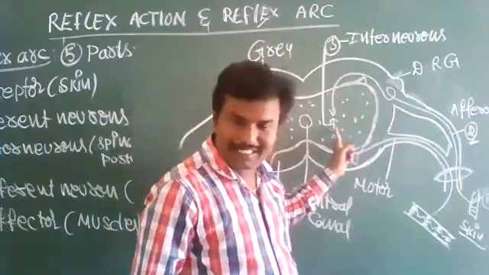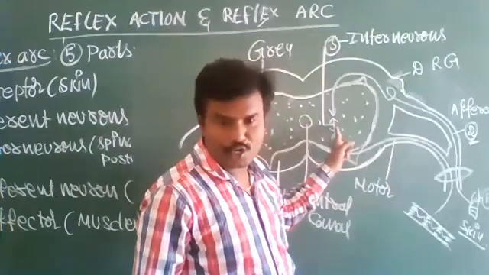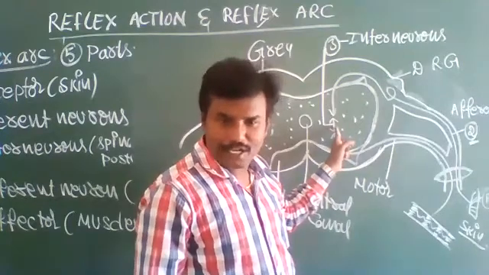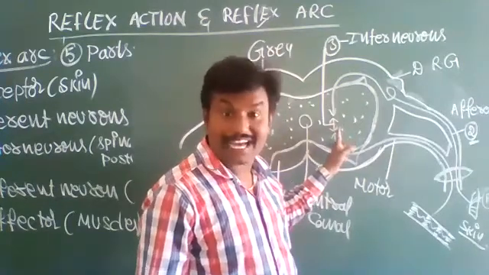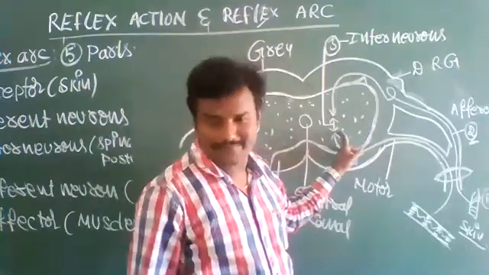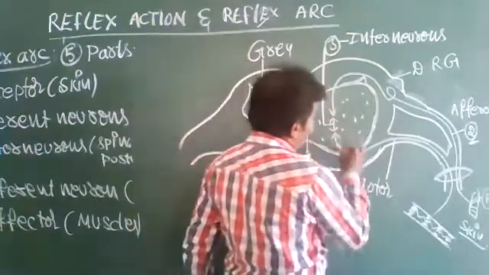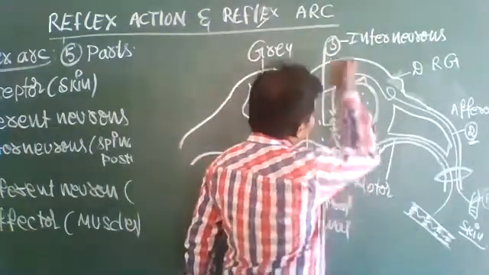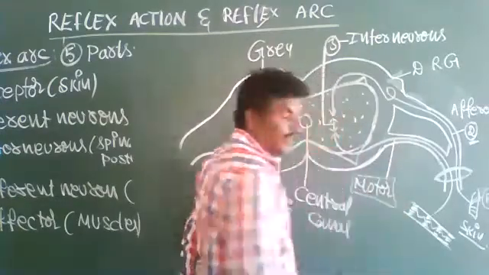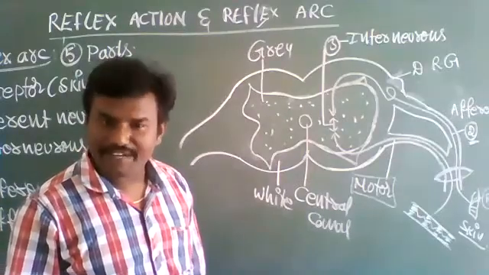Okay, so the impulses are reaching the interneurons in the spinal cord. In the spinal cord, nerve impulses are carried by nerve fibers to the brain. So those interneurons pass this information to the next part of the reflex arc, that is motor neurons or efferent neurons.